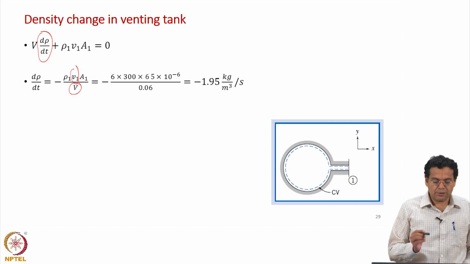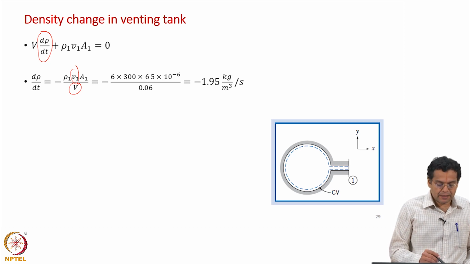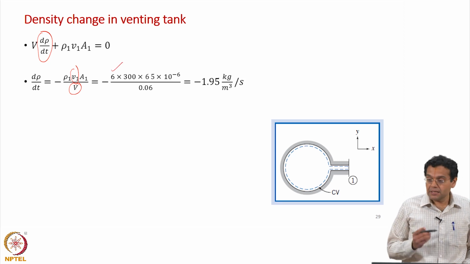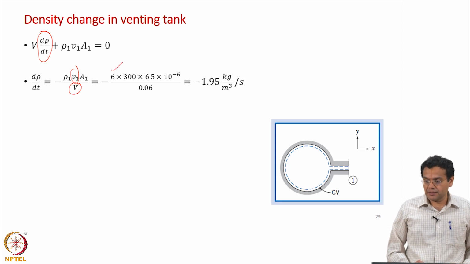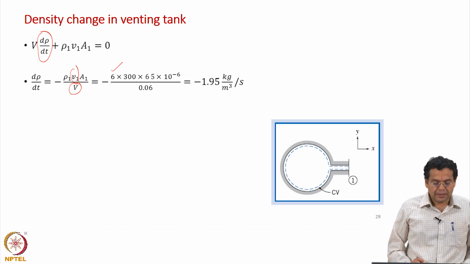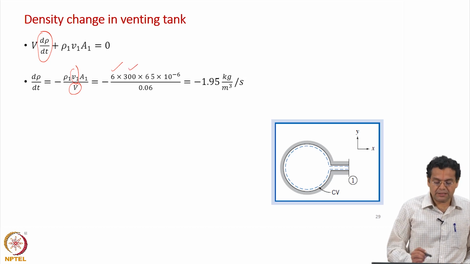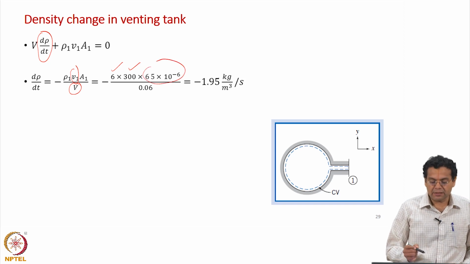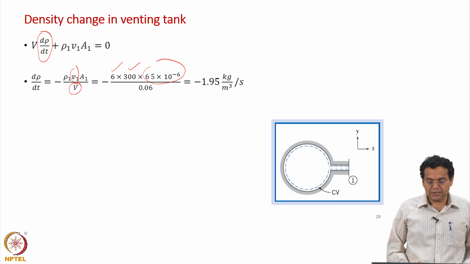Let us substitute all the values. The density of the stream leaving the tank was given as 6 kg per meter cube, the velocity was given as 300 meters per second, and the area was 65 millimeter squared, represented in terms of SI units. The volume is 0.06 meter cubed.